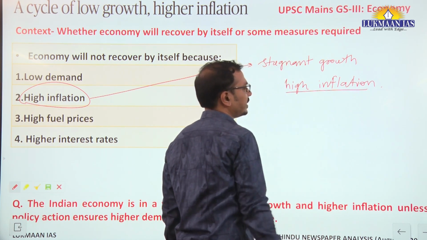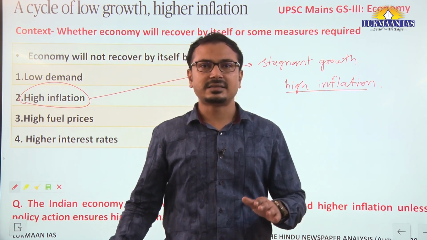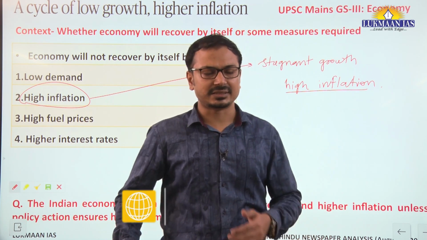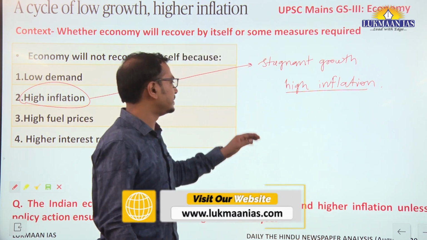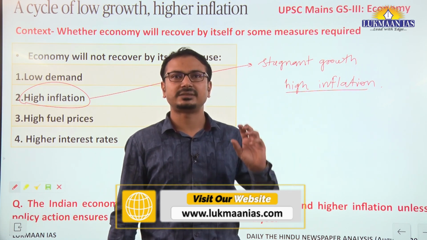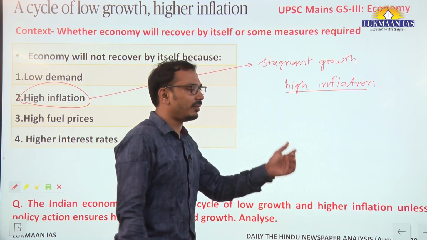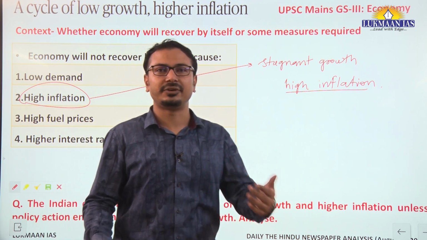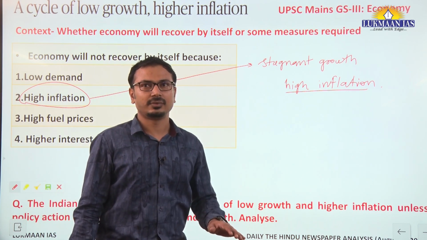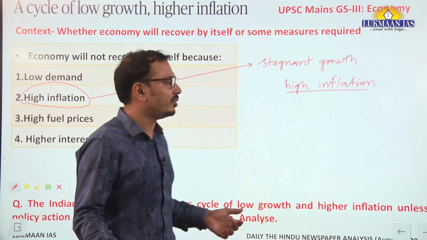Let us understand that. Whenever there is stagnant growth or recession going on, and simultaneously if there is high inflation, high prices, general prices of goods and services, then it becomes very difficult for the government as well as the central bank to have the external intervention. What will happen? Suppose there is monetary policy intervention and suppose interest rates are brought down. Okay, if suppose the interest rates are brought down, what will happen because of that?